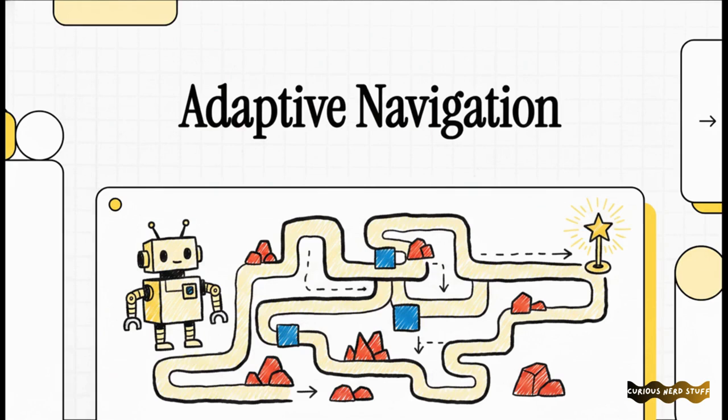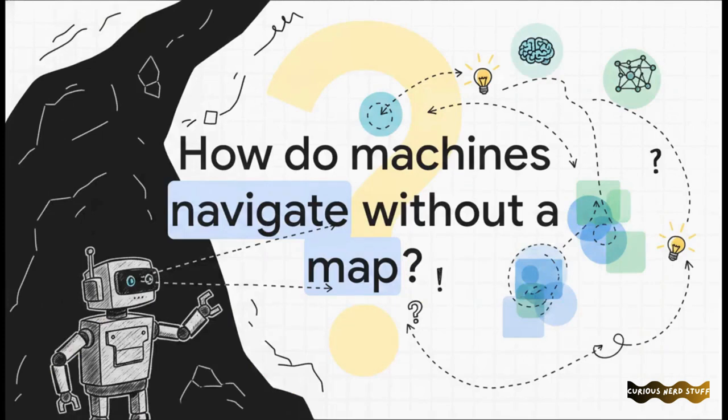So how does it figure out where it is, where it needs to go, and how to get there without causing catastrophic damage to itself? It's like navigating a maze in the pitch black. This is literally one of the most compelling challenges in modern artificial intelligence, and today we're going to explore exactly how these agents conquer the physical unknown. So, how exactly do machines navigate without a map?